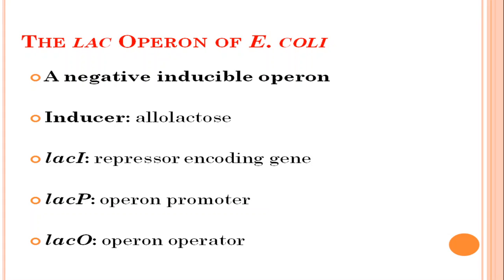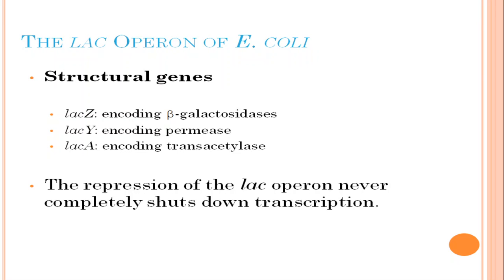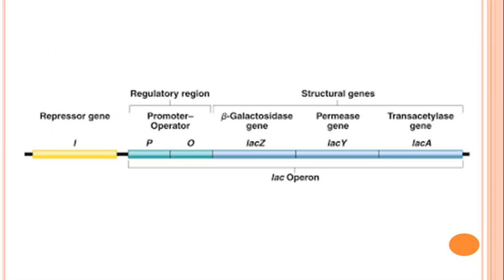This operon consists of three structural genes: Lac Z, Lac Y and Lac A. Apart from the structural genes, it has a repressor gene, Lac I, a promoter, Lac P, and an operator region, Lac O. The three structural genes encode three different enzymes for lactose metabolism: beta-galactosidase, galactoside permease and transacetylase. Repression of the Lac Operon completely shuts down transcription.